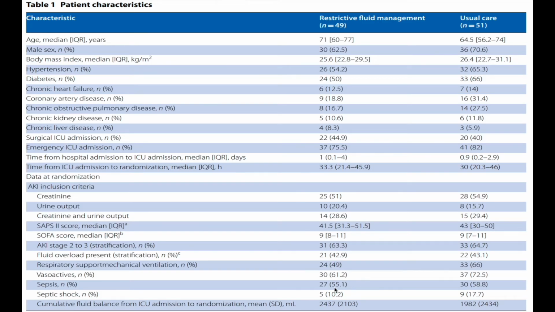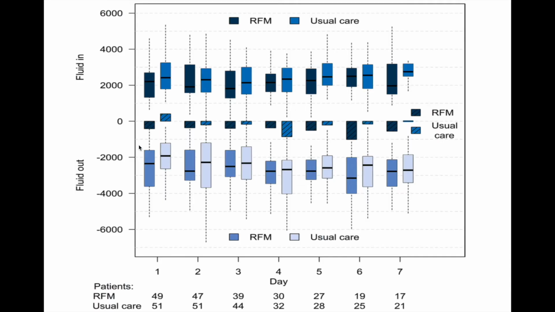Sepsis is 55%, septic shock is 10%. This is a fluid balance in restricted fluid management group versus usual group. In terms, this is the intake, this is the output, and this is the balance. So as we can see, there is a consistently negative balance in the restricted fluid management group compared to the usual care group. So overall, what they were expecting to find in the restricted fluid management group, they could achieve in most of the cases.